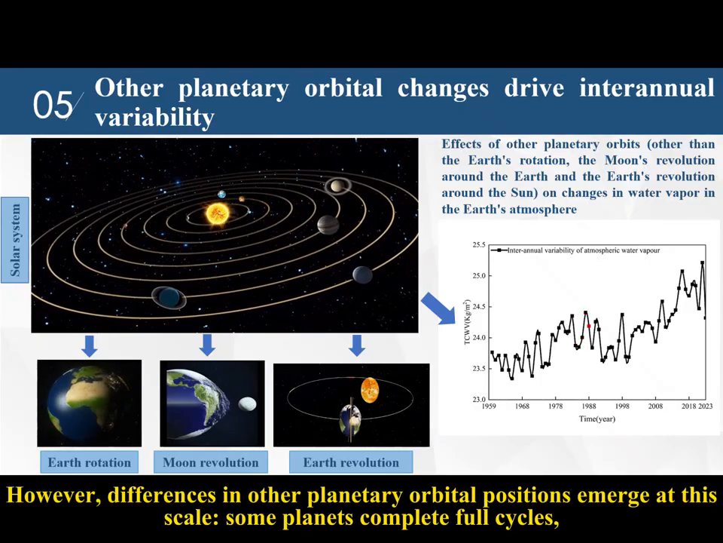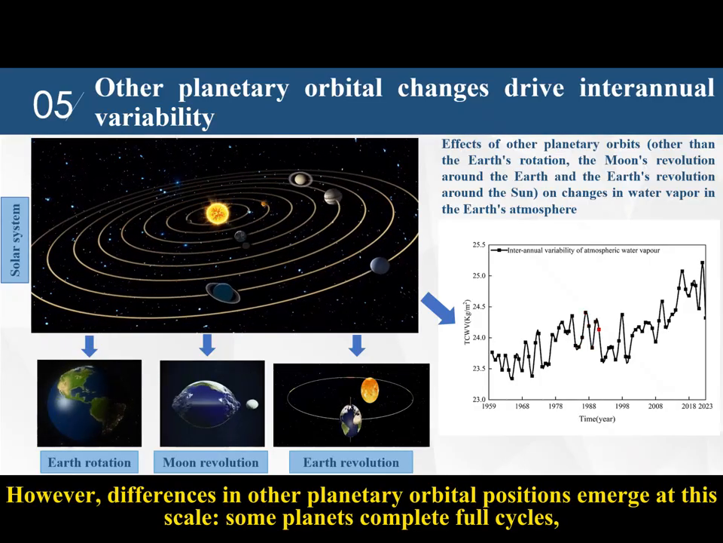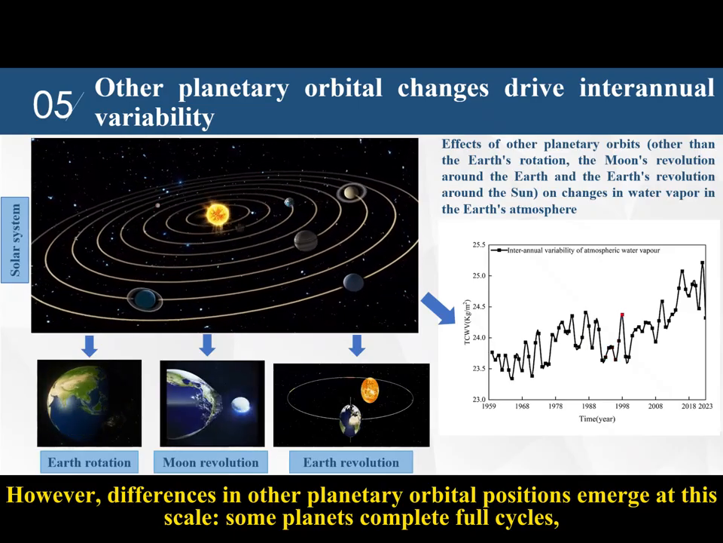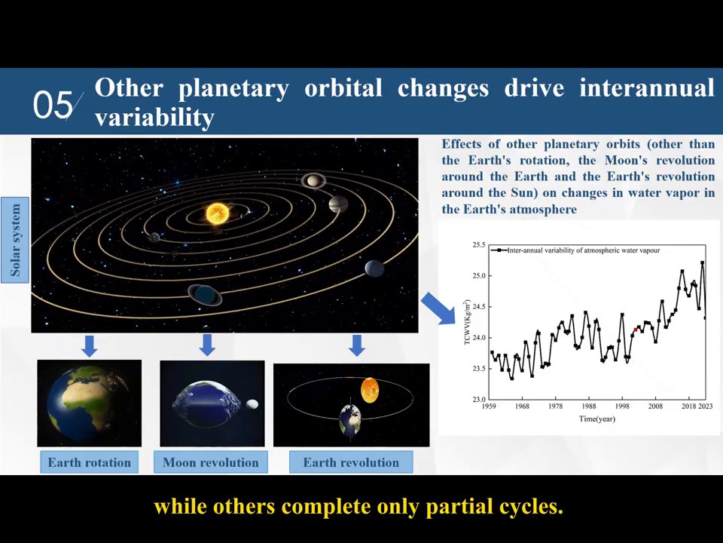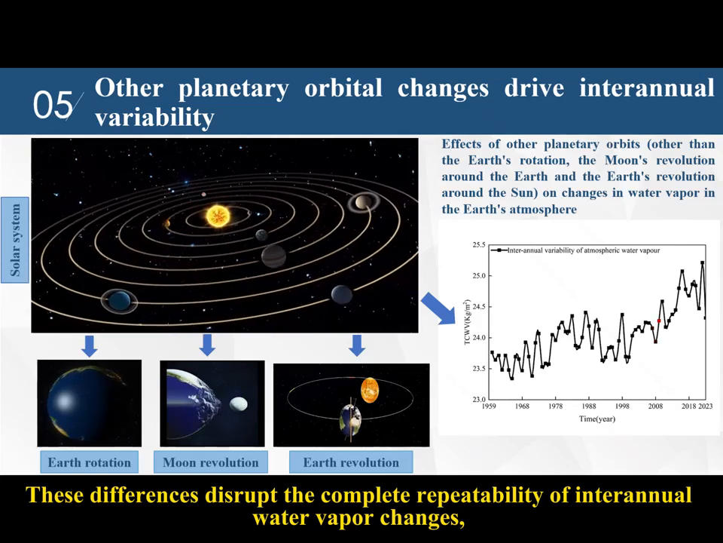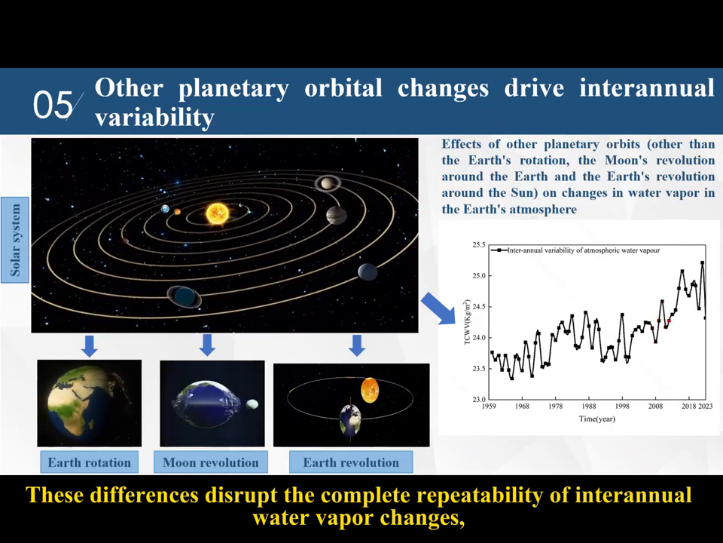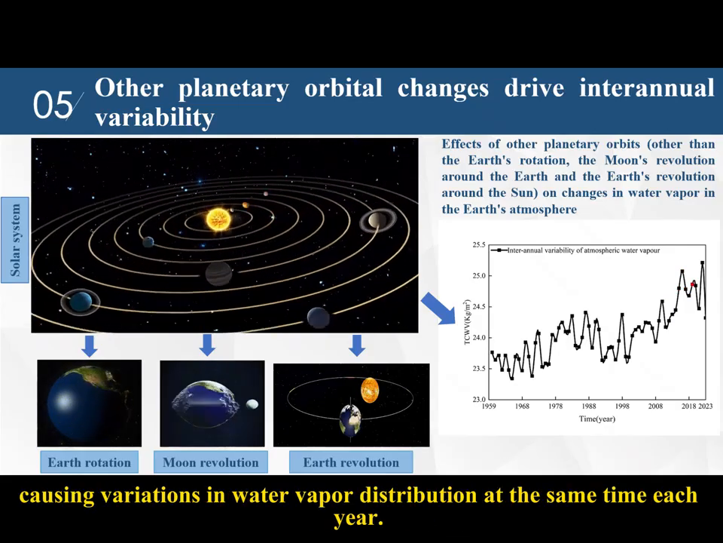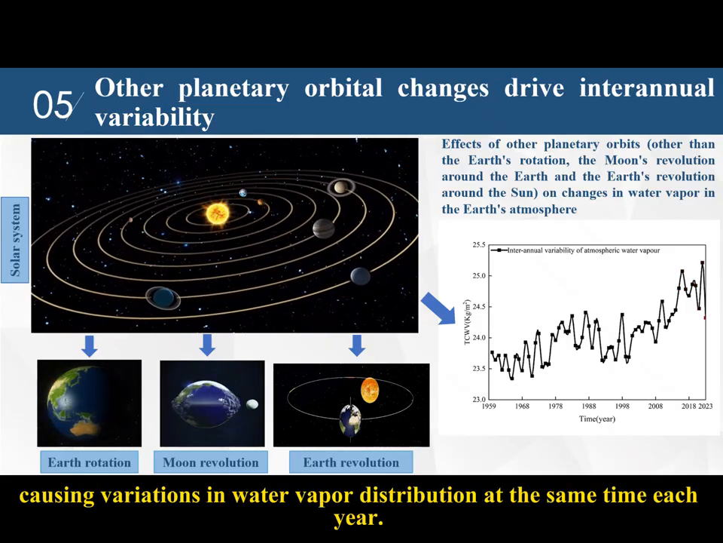However, differences in other planetary orbital positions emerge at this scale. Some planets complete full cycles, while others complete only partial cycles. These differences disrupt the complete repeatability of interannual water vapor changes, causing variations in water vapor distribution at the same time each year.